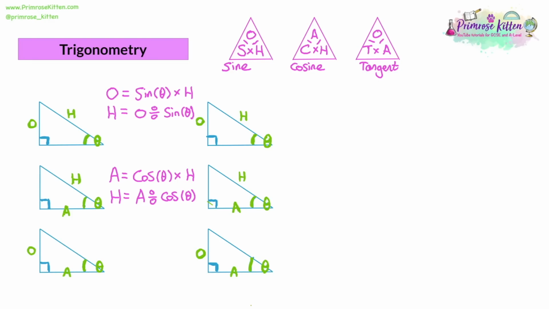We're going to imagine looking for the adjacent and the opposite. If you're looking for the adjacent, you cover up the A in the tangent form of the pyramid. And if you do that, you've got O on top of T. That means you're doing the opposite divided by the tangent. If you're looking for the opposite instead, you cover up the O and you see T times A left over, which is going to be the tangent multiplied by the adjacent.